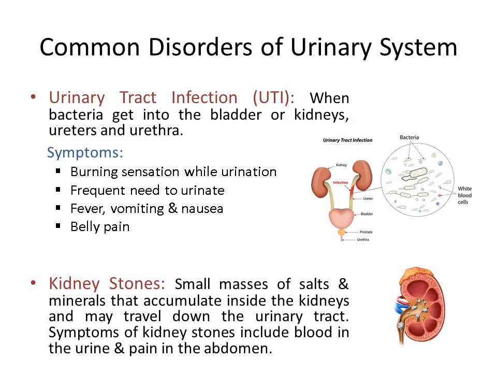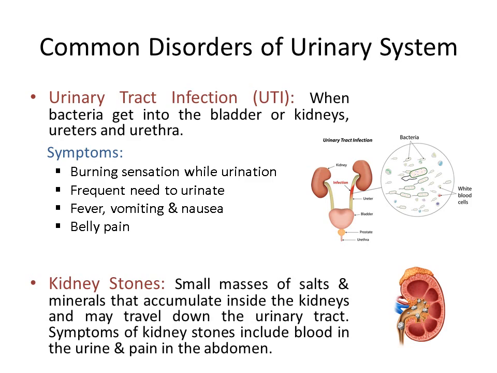Common disorders of the urinary system. The malfunctioning of the urinary system causes certain disorders. It includes any diseases, disorders or conditions that affect the function of any part of the urinary system.